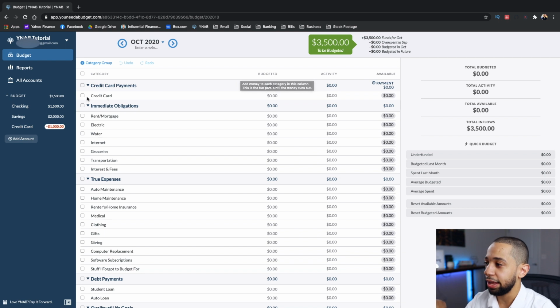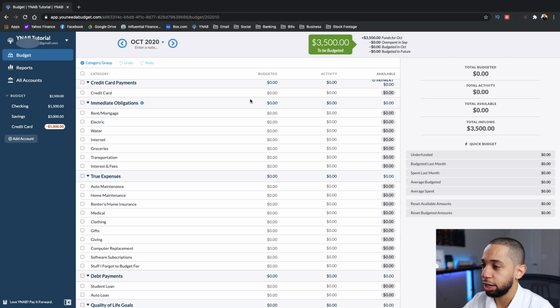As you can see, now that we've added our accounts, we have some money that's up here to be budgeted. But before we start budgeting any money, let's first go through the budget categories. These budget categories, like I said before, are just a template and they're meant to be changed. So you can see here, YNAB created a category for our credit card payments, and we'll dive into credit cards a lot deeper in a few minutes.